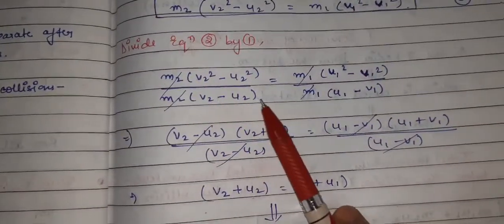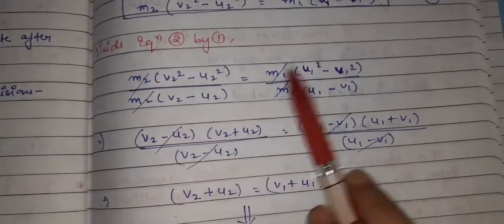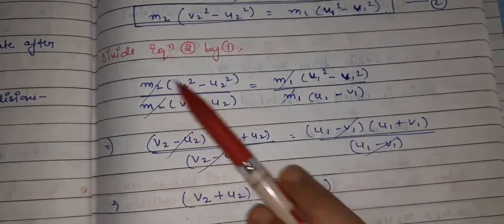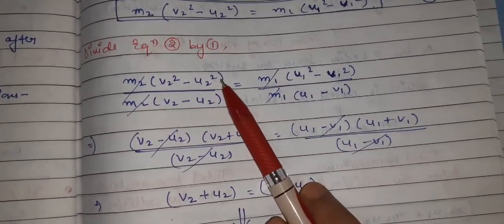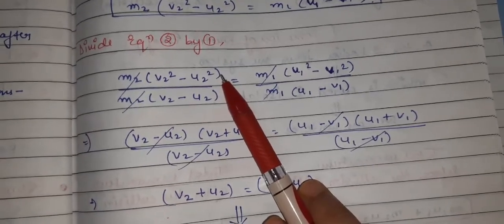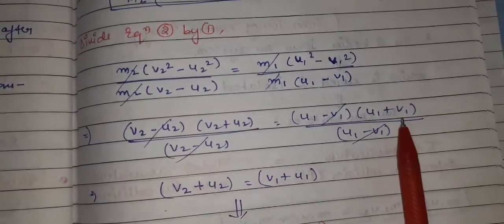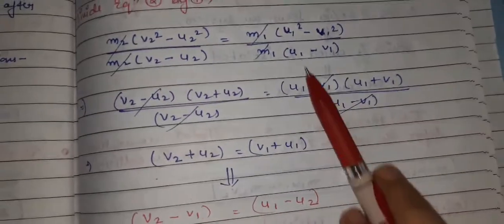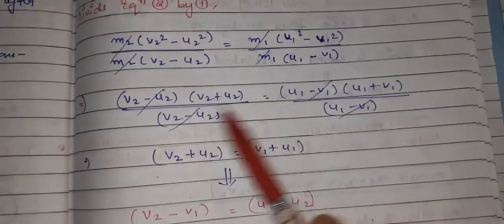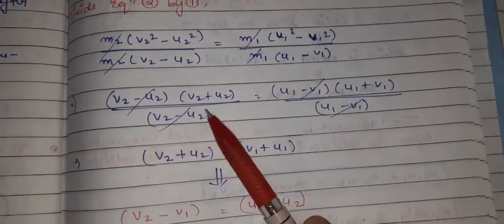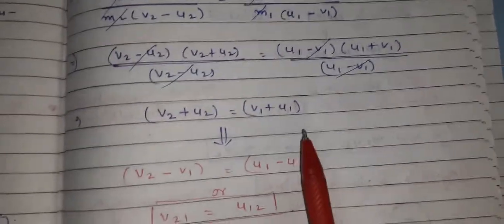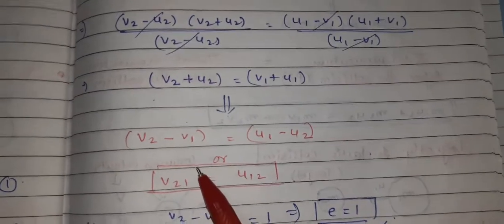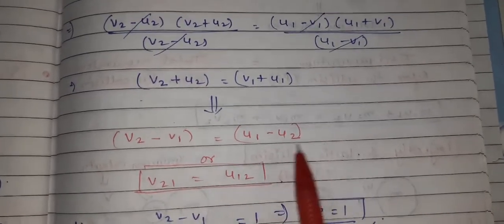So after dividing equation number 2 by equation number 1, the m2 terms cancel out and the m1 terms cancel out. This is the a square minus b square identity I can use here. Expanding the identity, everything cancels out. What is left with me? v2 plus u2 is equal to v1 plus u1. After rearranging, I can write v2 minus v1 equals u1 minus u2.